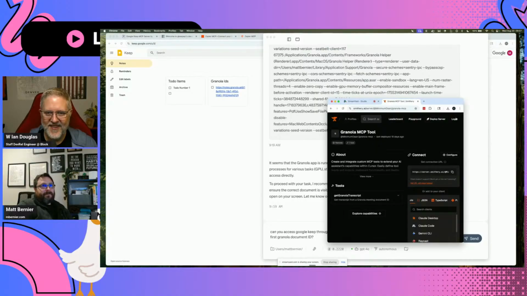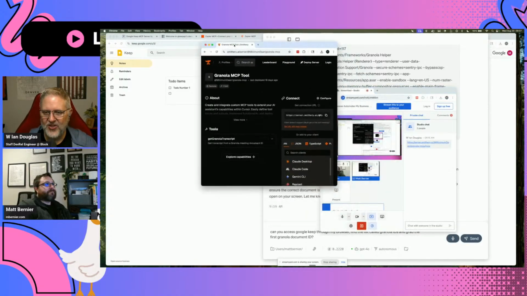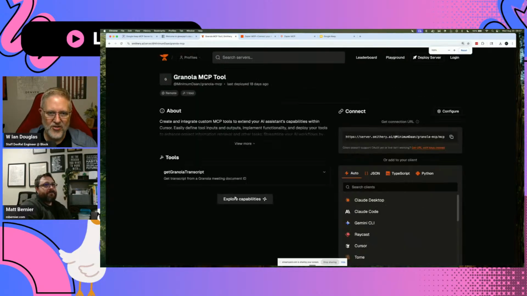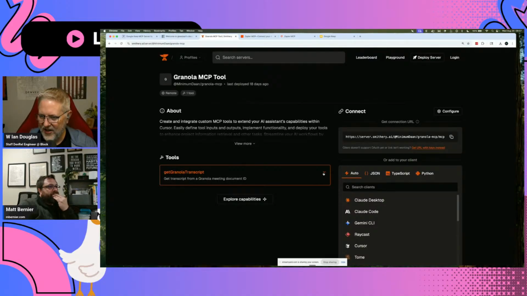All right. So this is the tool that we're going to try and get working, but this requires us to know the document ID. So let's zoom in on this so that other folks can see it. What we want to do here is see how we actually get this installed. There's a bit of a view more on here, but that doesn't really tell us very much. What we need to do is look on the right side where it says auto JSON TypeScript. Let's click on JSON.